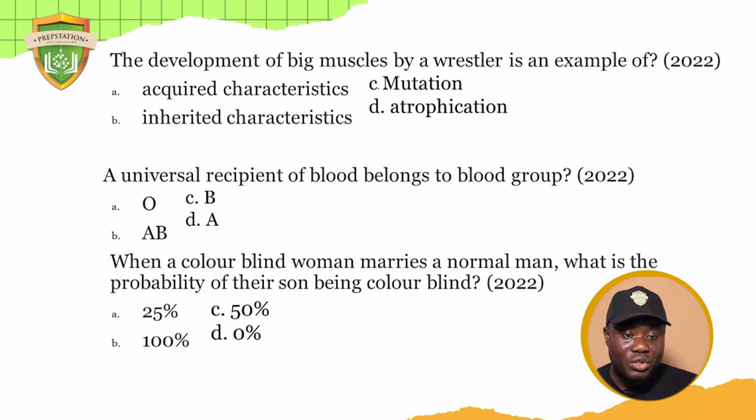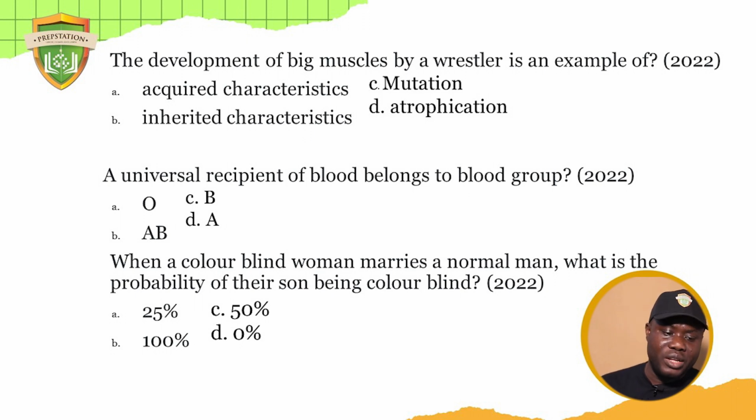Now, question number 7. A universal recipient of blood belongs to blood group dash. Universal recipient is someone or a kind of blood group that can receive blood from every other blood group. And what kind of blood group do you think that would be? That is blood group AB.